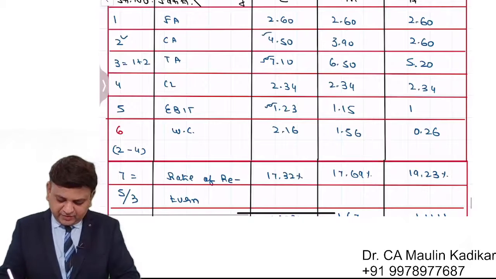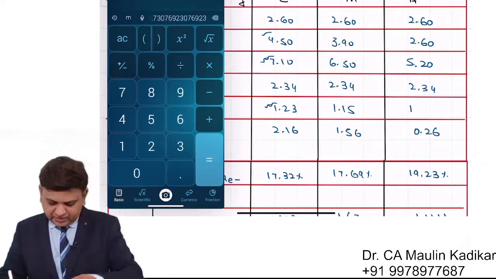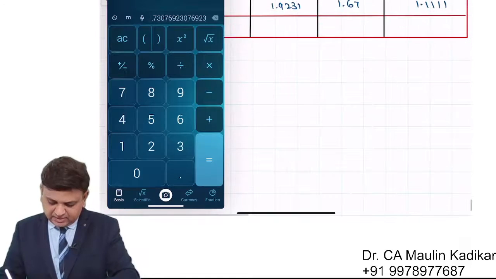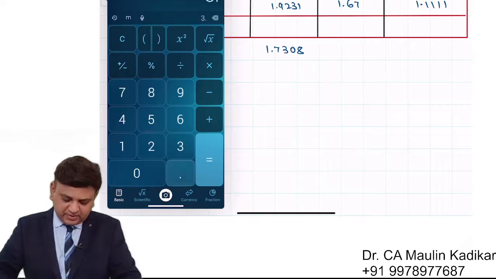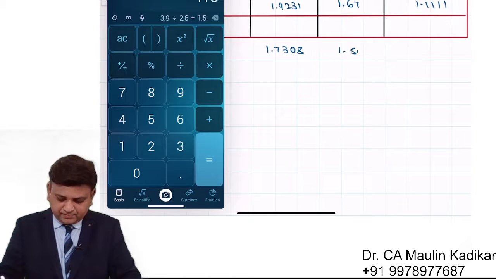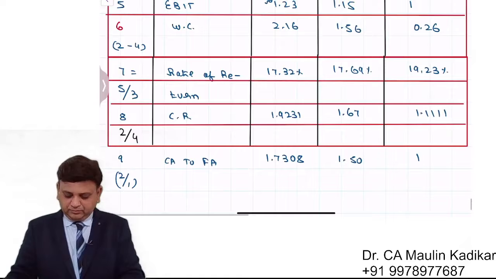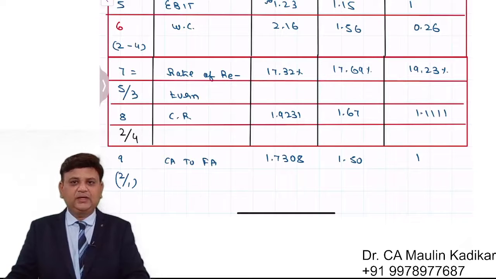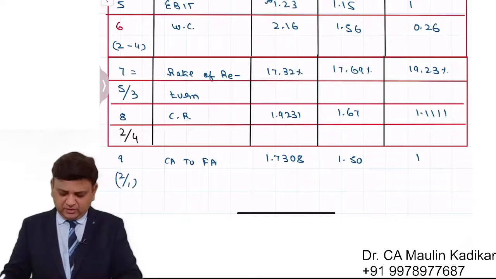So it is 4.5 upon 2.6, so 1.7308. Next it is 3.9 upon 2.6, 1.50. In the last case it is 1. This is the way we are required to find the current assets to fixed asset ratio if they want us to calculate it.